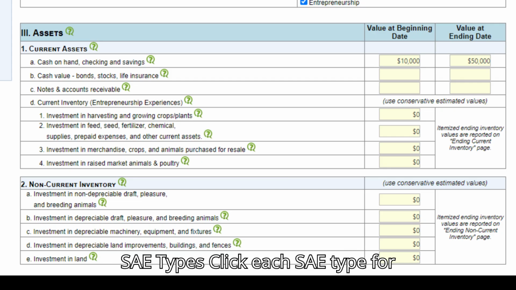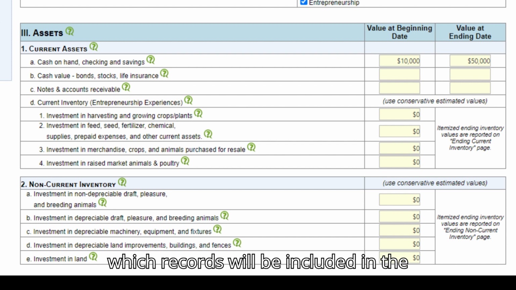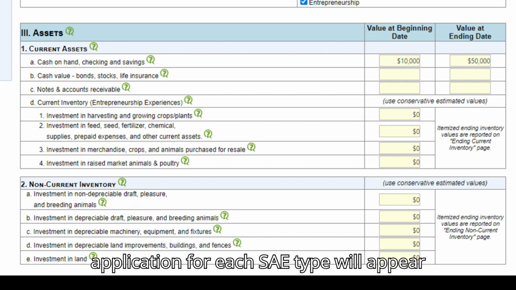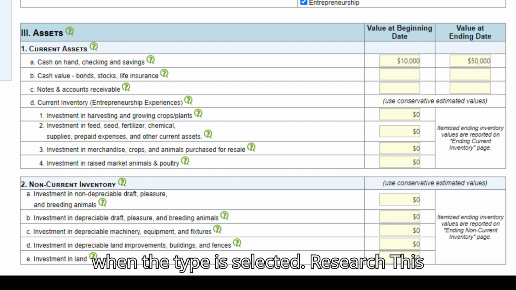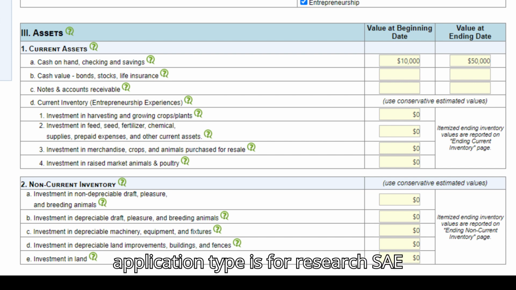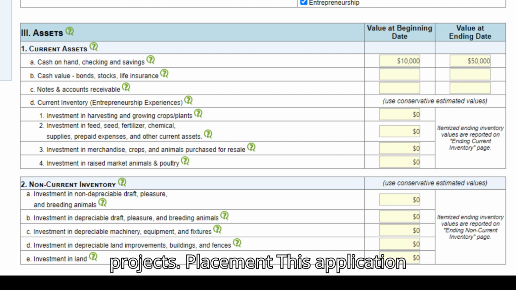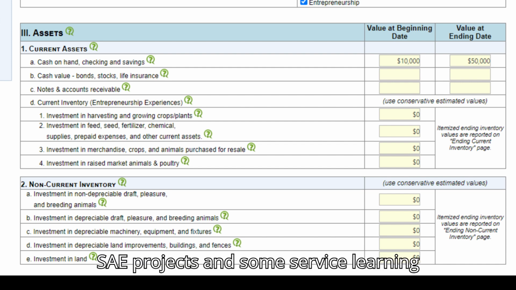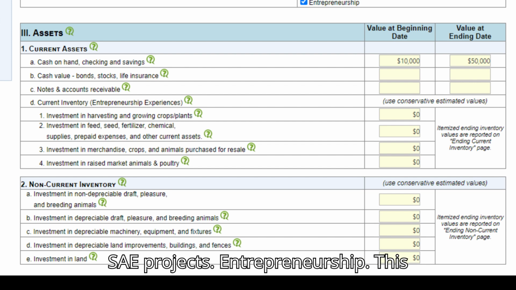SAE types. Click each SAE type for which records will be included in the application. The appropriate pages of the application for each SAE type will appear when the type is selected. Research. This application type is for research SAE projects. Placement. This application type is for all placement/internship SAE projects and some service learning SAE projects.